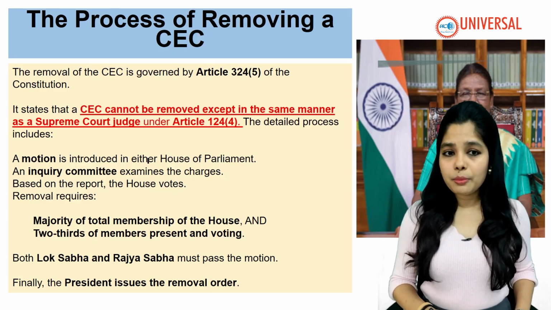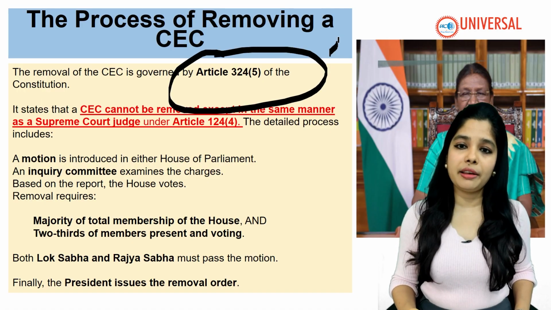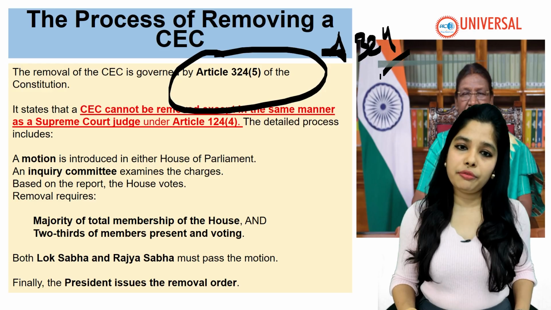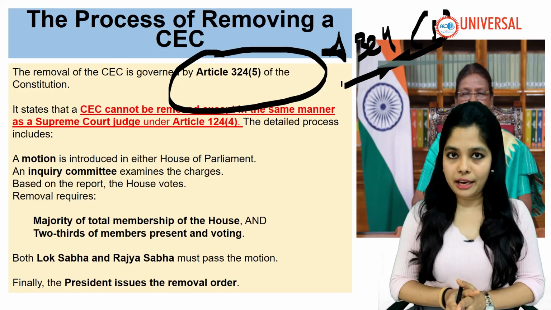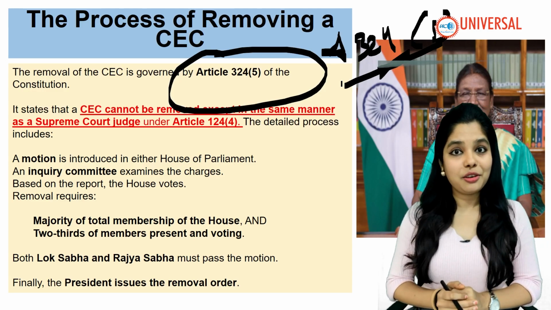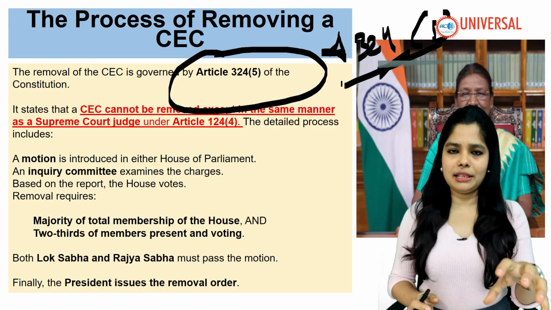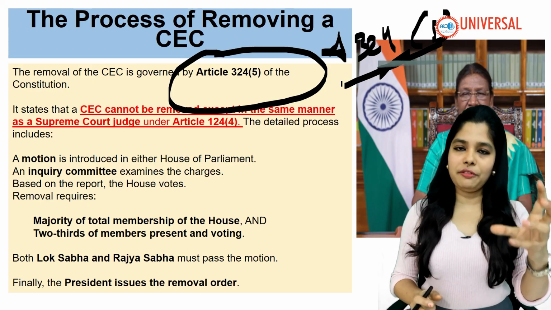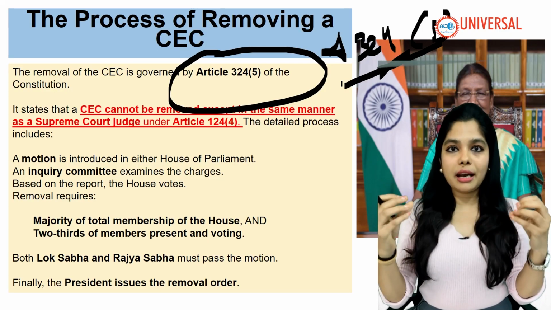The removal of the Chief Election Commissioner is governed by Article 324(5). So Article 324(5) discusses the removal process of the Chief Election Commissioner. And here is the difference and here is the catch, friends. Okay, what is the catch? The catch is how differently these people, that is Chief Election Commissioner and election commissioners, are treated.